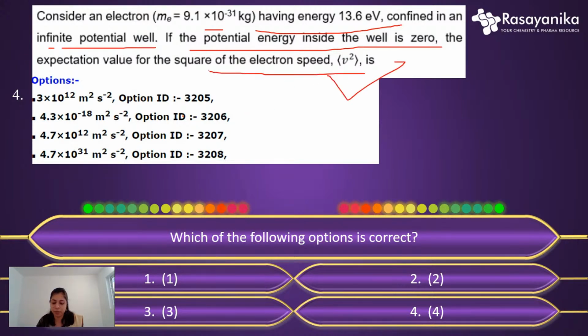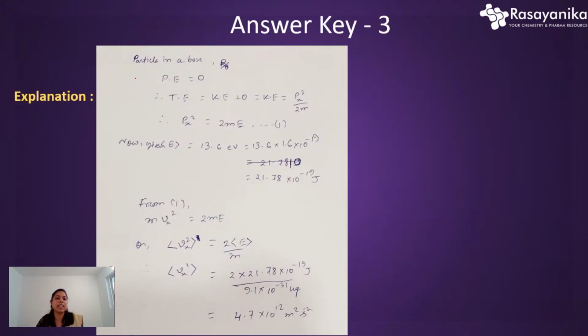So basically, this question is pretty simple, but still you have to solve it. Every piece of information is given in the question. Basically, they are talking about a particle in the box. Here we can see that the potential energy inside the well is 0, and in that case, we can get the expectation value also. So if we move to our solution, the potential energy is given as 0.